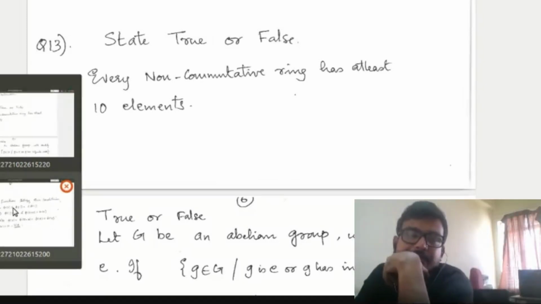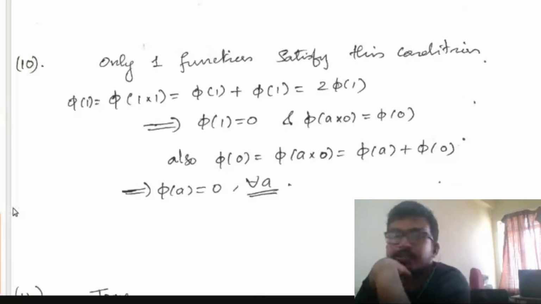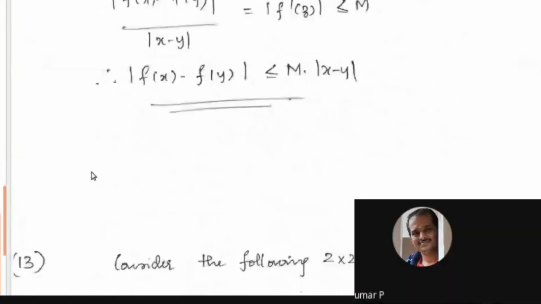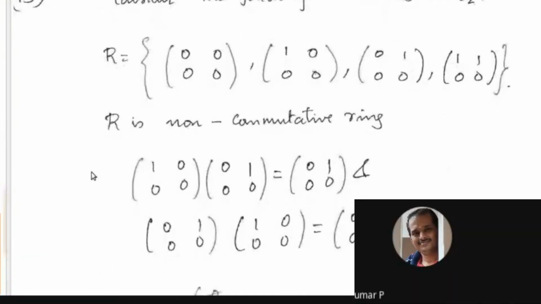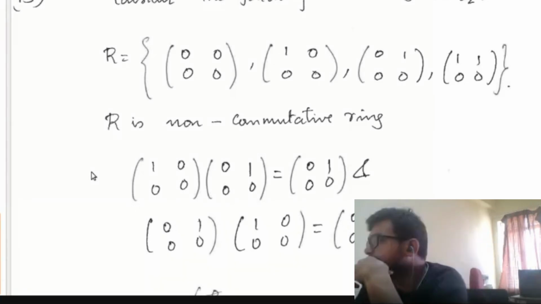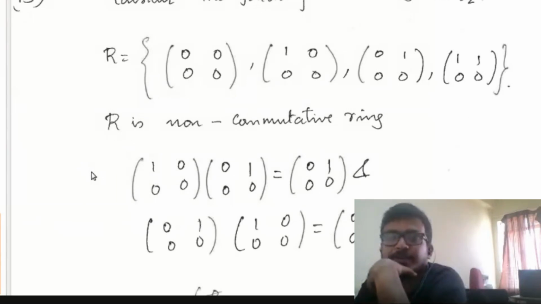Fine. Okay, so the answer is actually false. So the example is something like this. Somebody mentioned something in the chat box, please have a look at that. Yes, you are right. We can have a construction with 2 by 2 matrices. Here the subring of upper triangular matrices is non-commutative. So here I have given an example of a non-commutative ring without unity, and its order is 4.